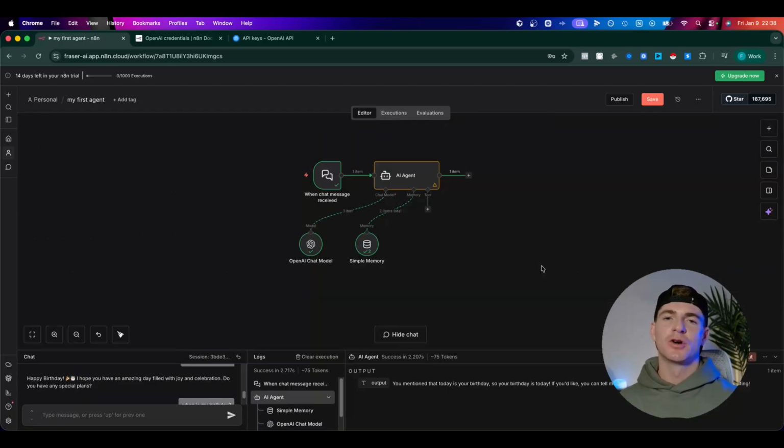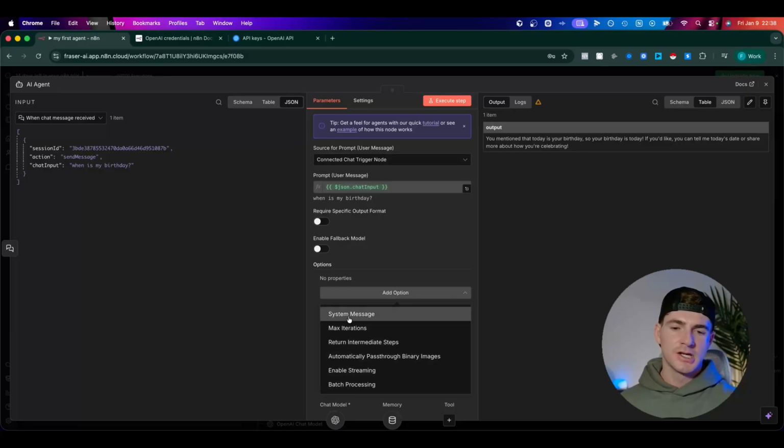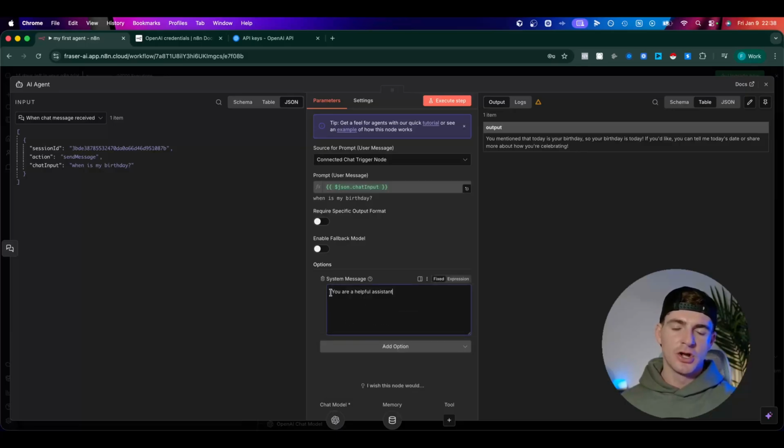The next thing we need to cover is extremely important, and that is system messages. So what is a system message? Well, it's effectively an internal set of instructions that your AI agent is going to use and follow every time you give it a task, right? So we go into our AI agent here and then go to options, add an option, and you're going to see system message. So it says here, you are a helpful assistant. A really generalist system message that is, right?